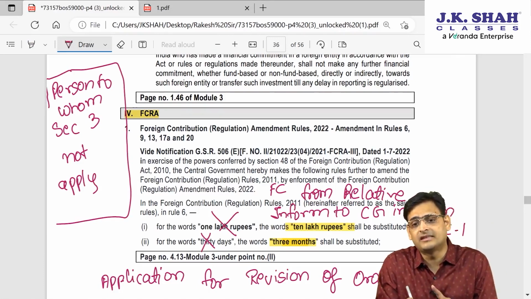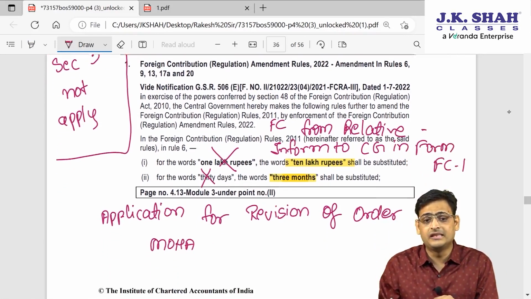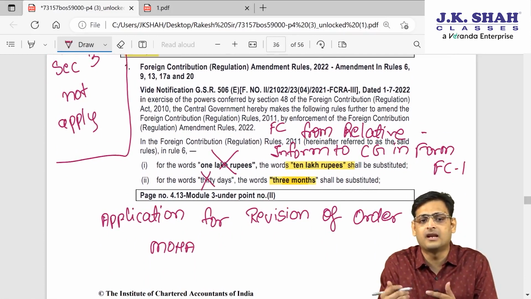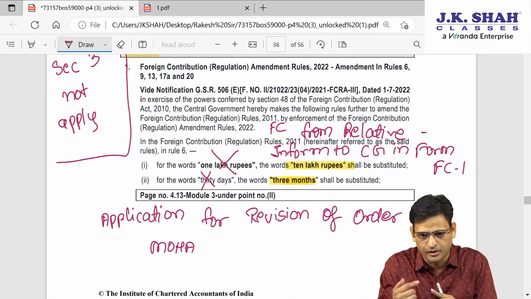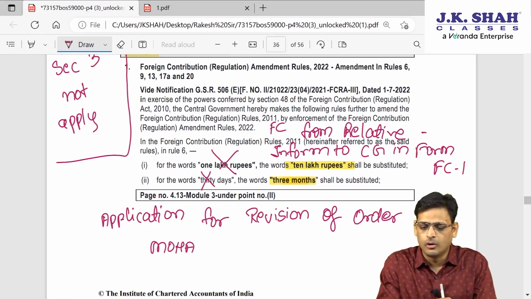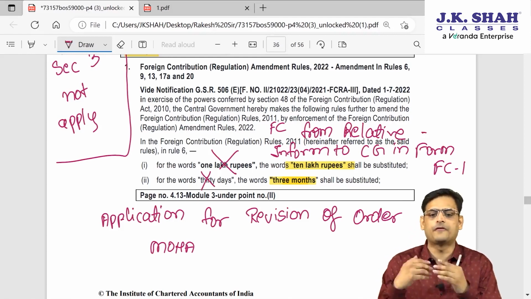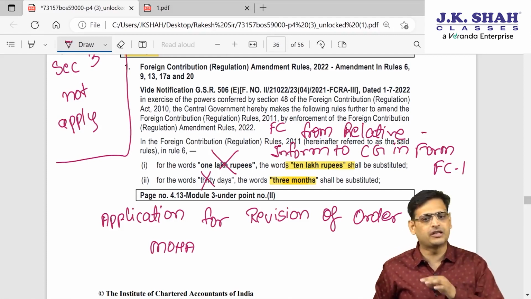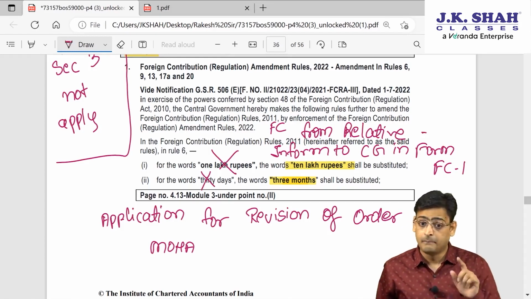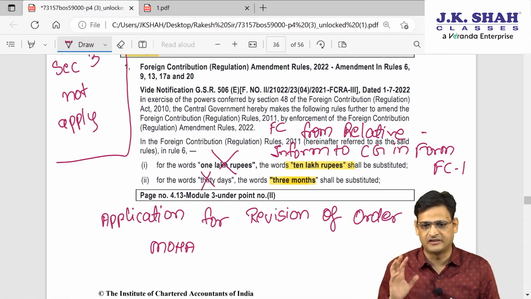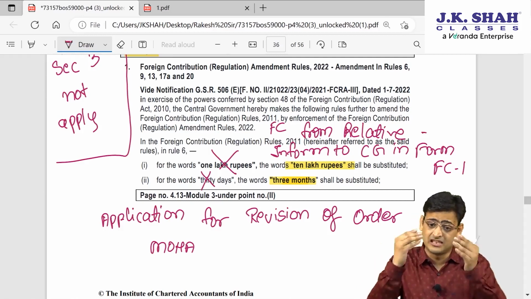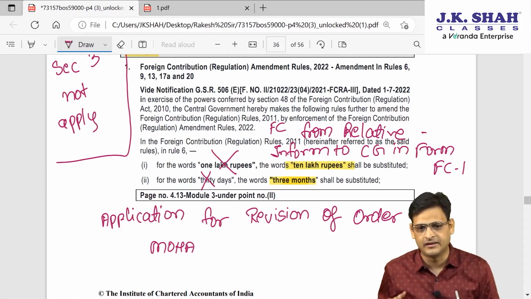Now in that you must have studied one point: if you receive a foreign contribution from a relative, in that situation it is not prohibited. I hope you could recollect the provision now. The prohibition is not applicable, but you have to inform the central government in form FC1. This provision is still there. What is the amendment? I will tell you.